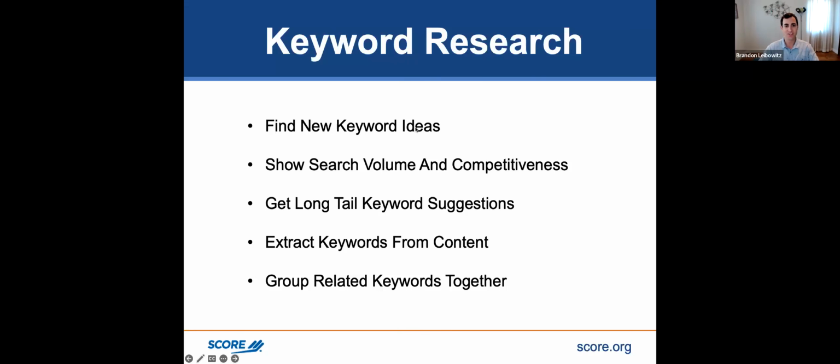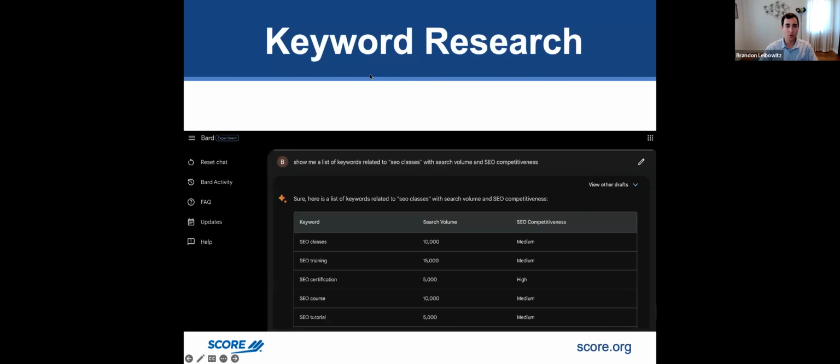And I do see some questions coming in about keyword research. Let me see, instead of ranking for a single word, can we rank for a long tail phrase of like 8 words? And yeah, the longer you do, the better. So if you have 10 words, 20 words in your keyword, that's still a keyword. It's all long tail keywords, and it doesn't really matter. The more words, the fewer people that would be searching for it, but the more intent behind that keyword search. So here's an example of what ChatGPT would look like if I put the word SEO classes in here.